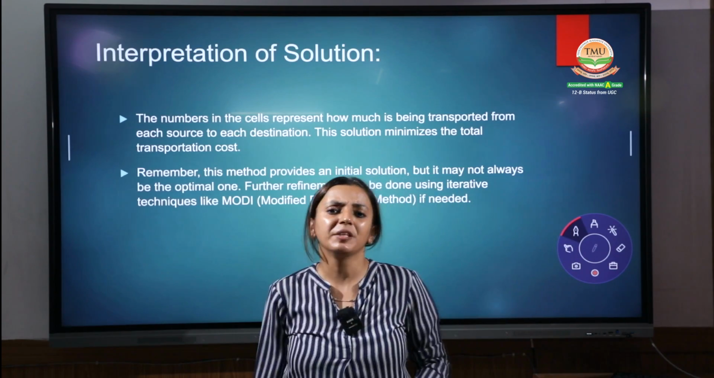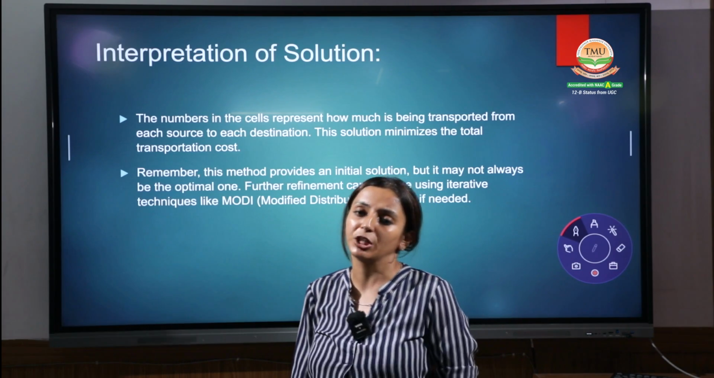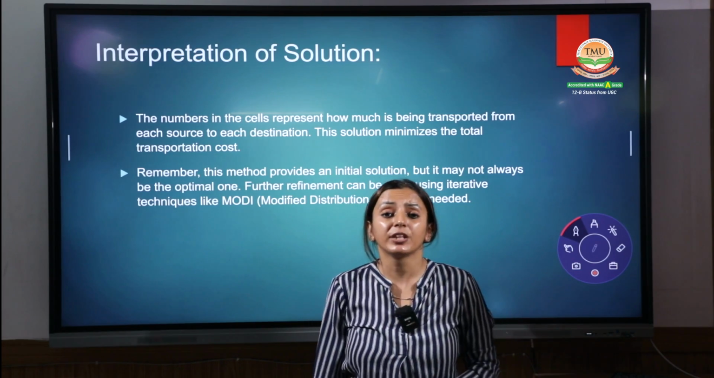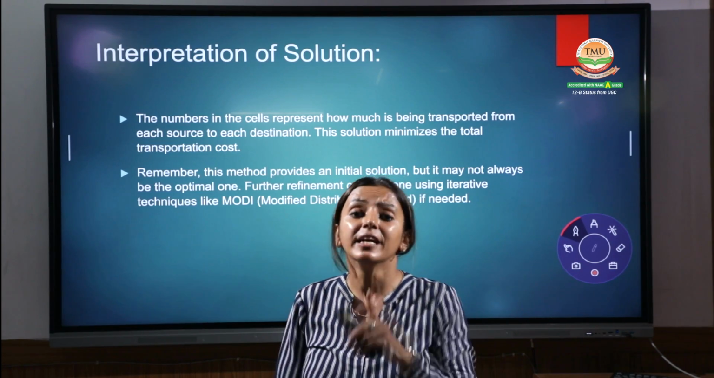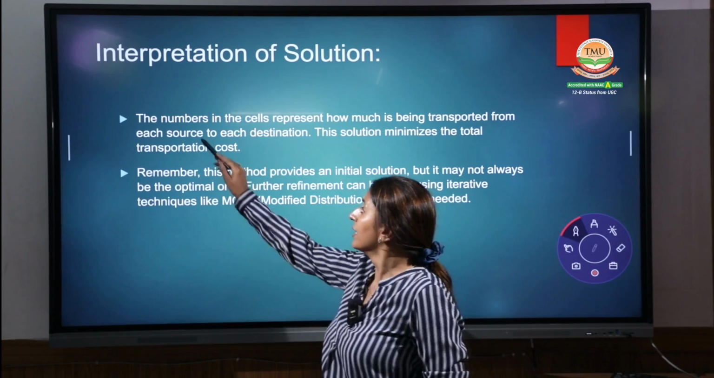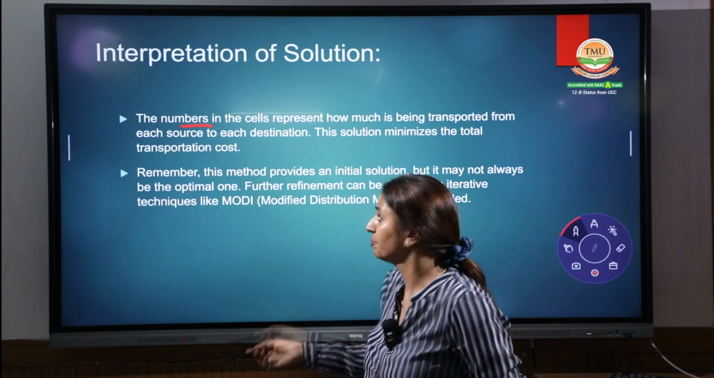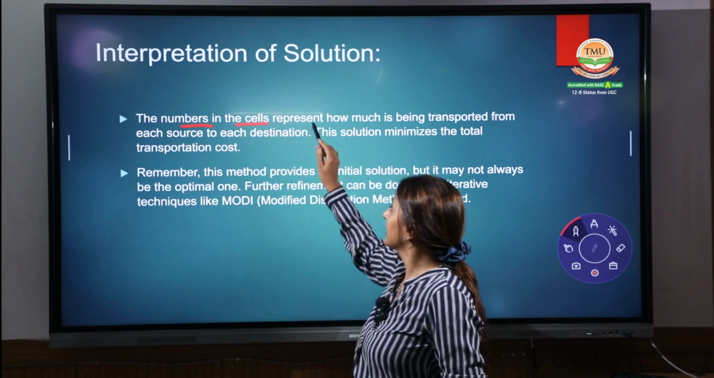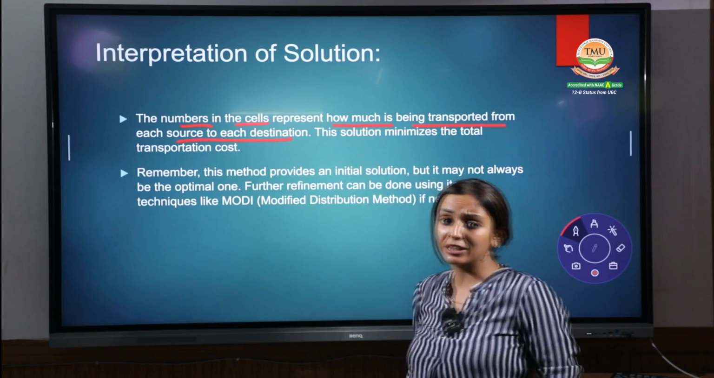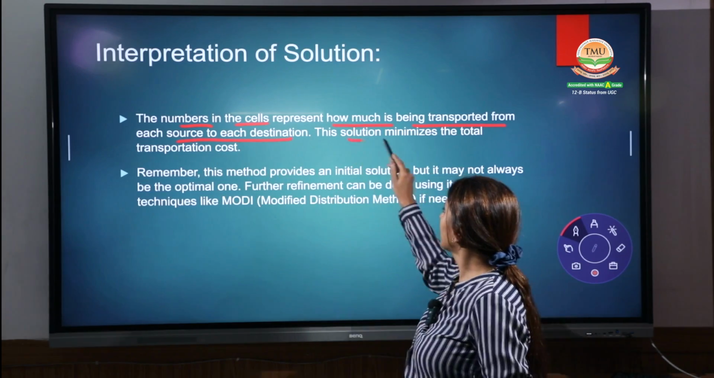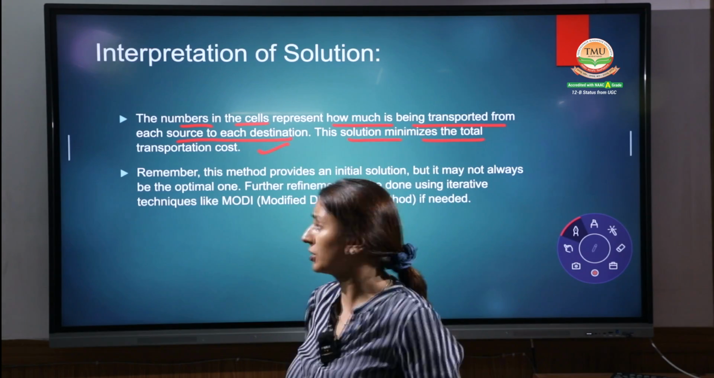Then last, that means the interpretation: quantity multiplied by the unit cost, you get the transportation cost. Again, remember this point. With the help of this, we are able to find out the initial feasible solution, right? Initial feasible solution. The numbers in the cells represent how much is being transported from each source to the destination. And this solution minimizes the total per unit cost, that is the total transportation cost.